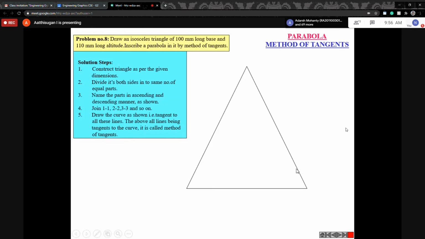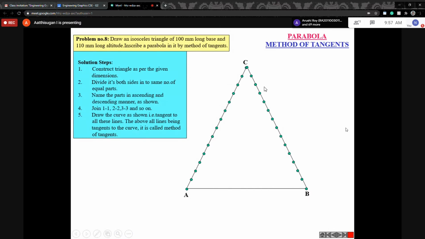Next step is to name the points ABCD and all. Divide this slant side into n equal parts. Dividing into too many equal parts will be confusing, so you can divide according to the derivation. I'll show one more example also, you can understand clearly. Similarly here also equal parts.